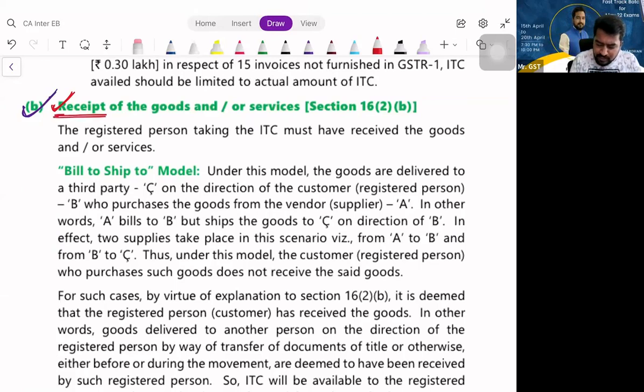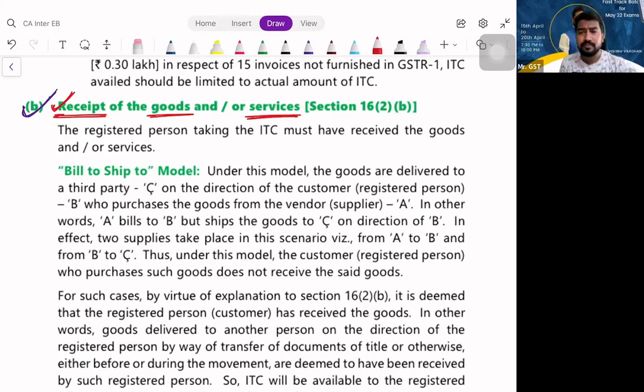So there should be receipt of goods or services, whatever it is. I have placed an order for 1000 kg raw material. Listen carefully. The raw material should come from Delhi to Chennai. Invoice raised by the Delhi party, let us assume 100 lakhs, GST 12 lakhs. I have made the payment. He gave me the invoice and he has dispatched the goods from Delhi. So goods are coming from Delhi to Chennai.